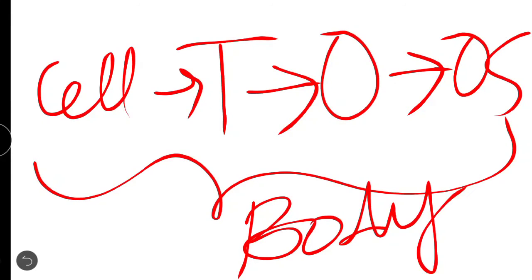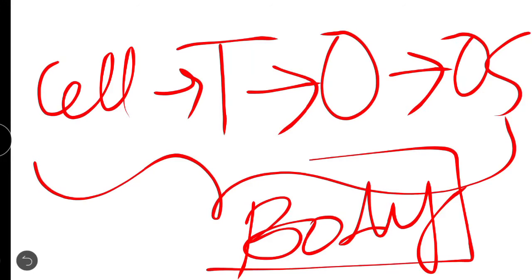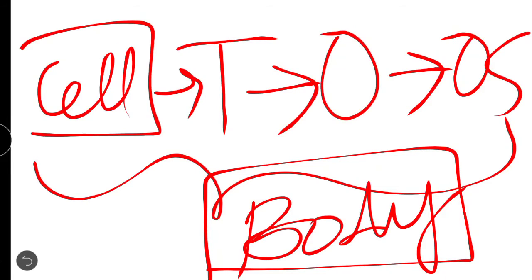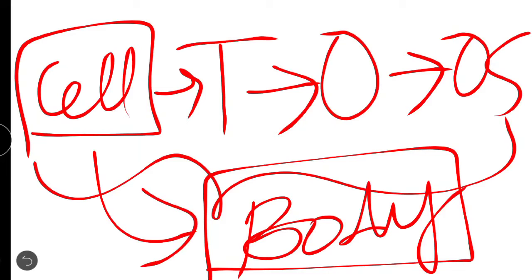It may be a small body or a large body, depending on the type of tissue or cell. So this is the basic overall idea of what the cell does and how it makes the body. That's why it is called the building block of life. It means that it is the starting material which makes the living body.